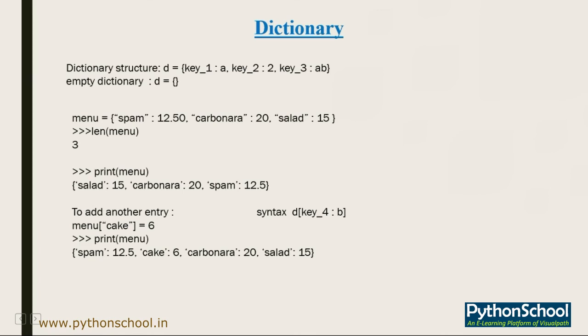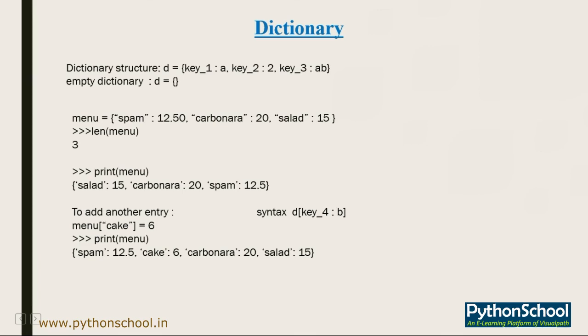Suppose you want to add another entry. The syntax for that will be D in square brackets key 4, assigned the value. Applying this to our example, we are going to add cake as our fourth entry in our dictionary.